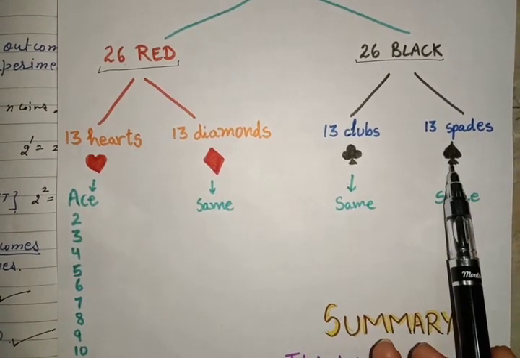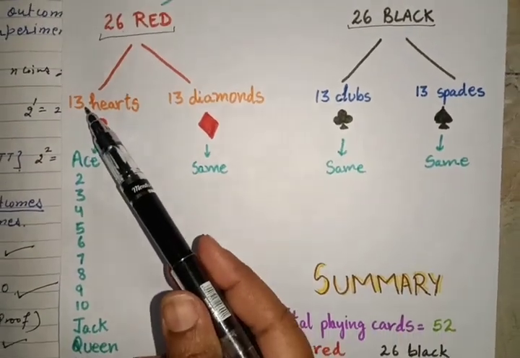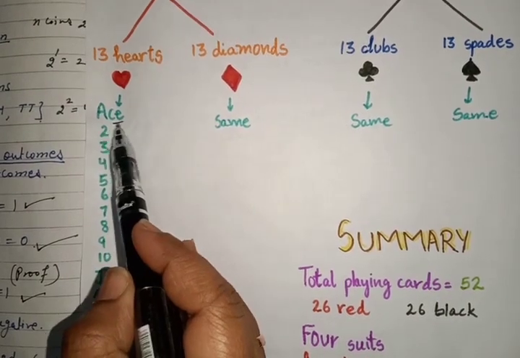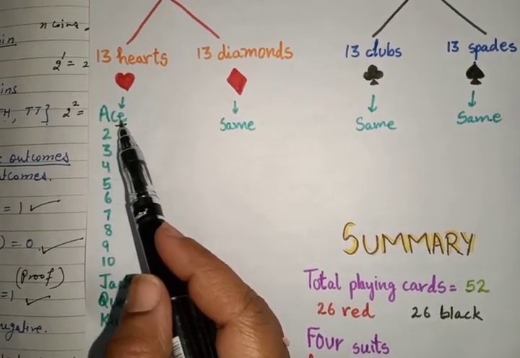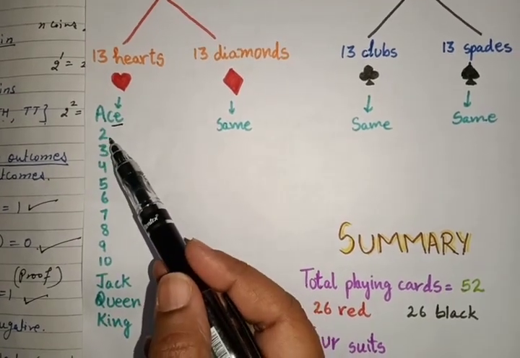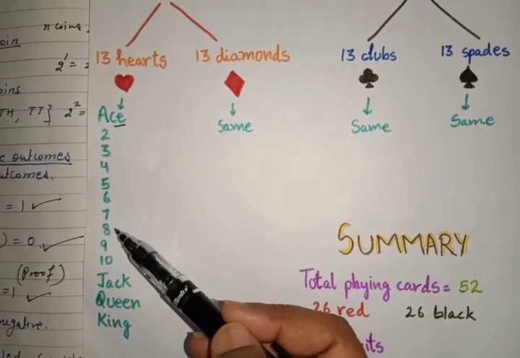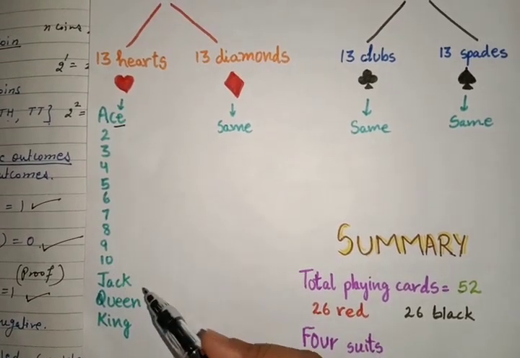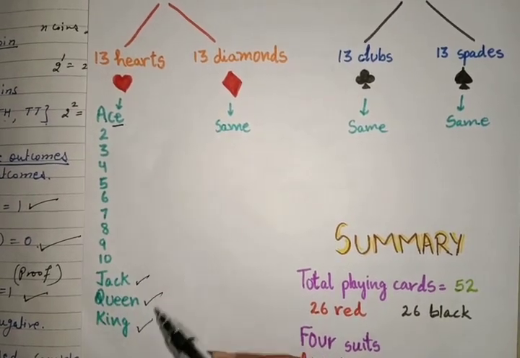And these 13 cards are numbered as follows: the first one is ace, and 1 is not written on this card. So the first one is ace, then 2 is written on the card, 3 is written on the card, 4, 5, 6, 7, 8, 9, 10. And after that again a number is not written, and next are jack, queen and king.